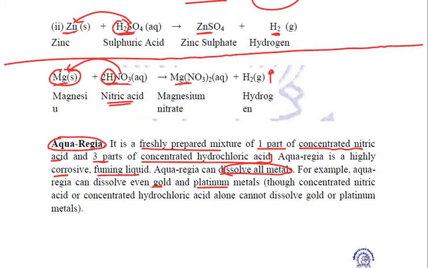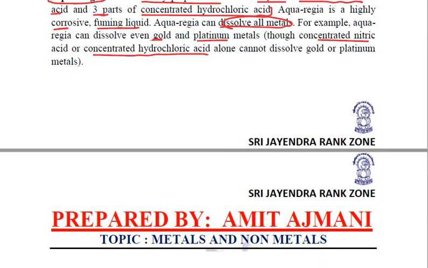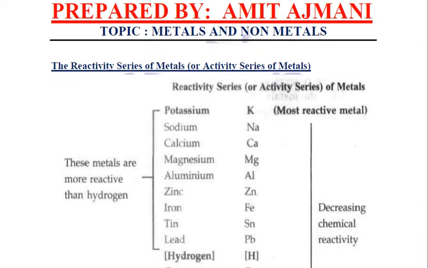If we take concentrated nitric acid separately or concentrated hydrochloric acid individually, they are not capable of dissolving gold or platinum metals. But when they are combined in this ratio 1:3, in the form of aqua regia, they will dissolve even gold and platinum. So you need to relate what aqua regia is, what that mixture is.